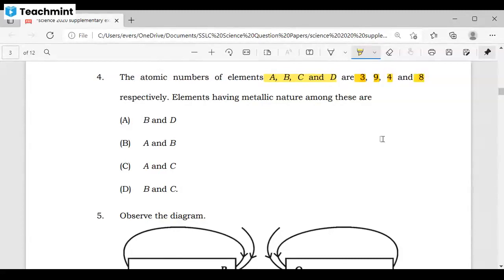Now the question is, which element has metallic nature among these 4 elements? B and D, A and B, A and C, and B and C. Can you guess which is the correct answer?